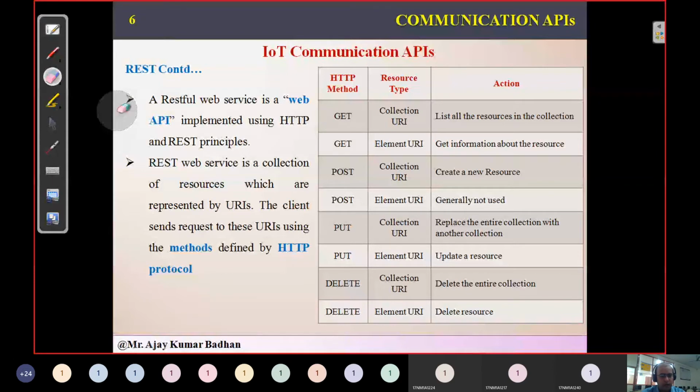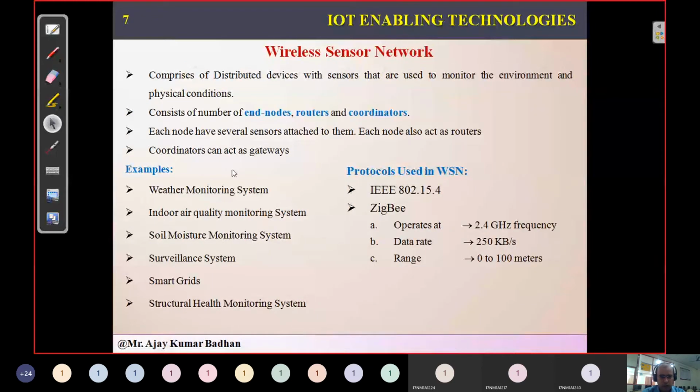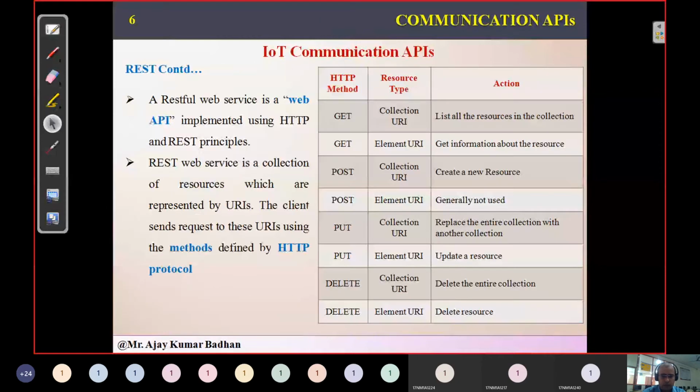Who can access it? It can be accessed only by the server. This is what is represented here. So here we call it web APIs. Now, apart from this REST-based application, we have one more called socket-based WebSockets.